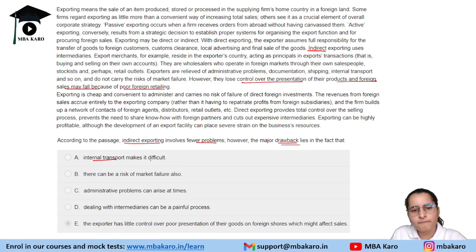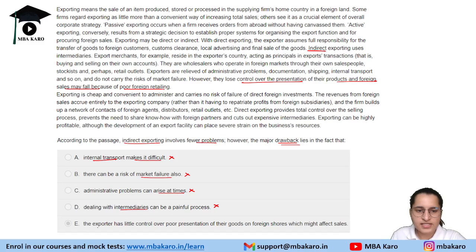Option A: internal transport makes it difficult. No, everything is taken care of by that foreign merchant, right? Because he resides in the exporter's country, acting as a principal in the export transaction, so he's taking care of everything. B says there can be a risk of market failure also. No, it is clearly mentioned that they do not carry the risk of market failure. C says administrative problems can arise at times. Exporters are relieved of administrative problems, right? D says dealing with intermediaries can be a painful process. The exporter does not have to deal with it.